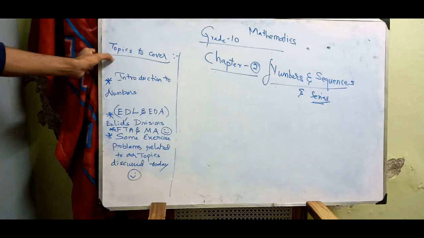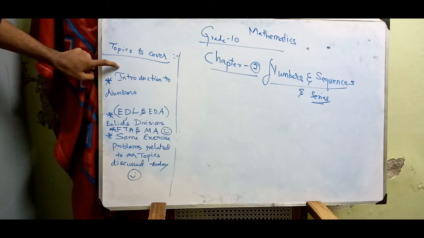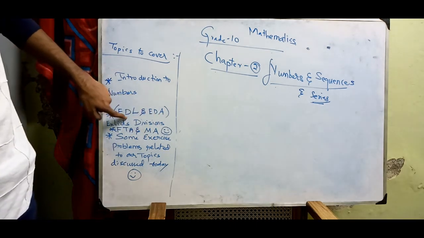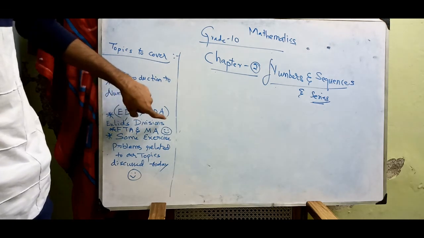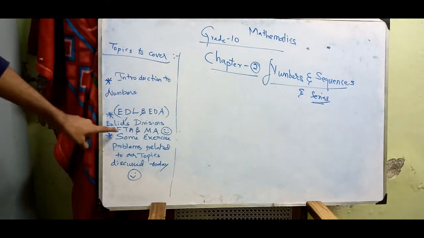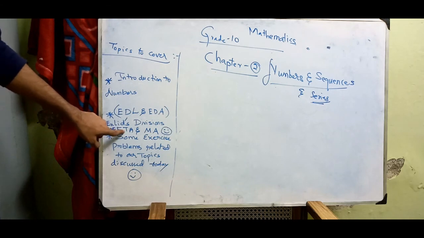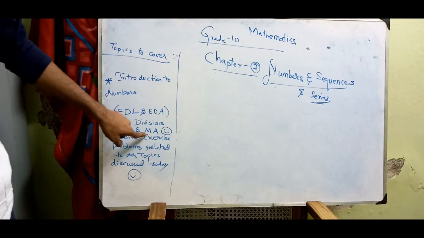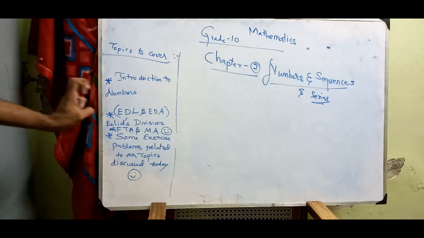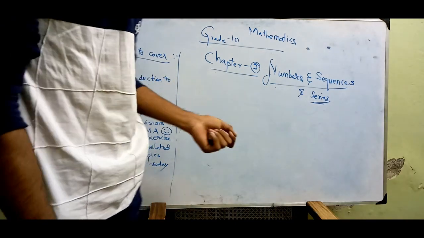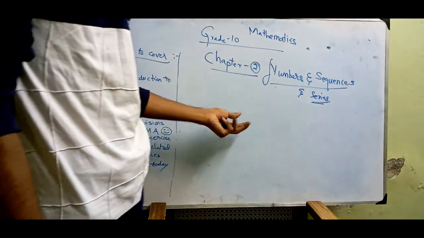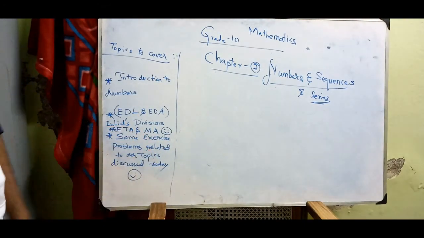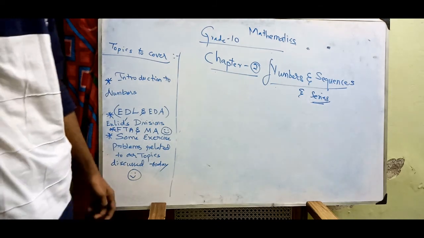So in this topic today we will cover introduction to numbers, EDL and EDA. This is nothing but Euclid division lemma and Euclid division algorithm. Then the first fundamental theorem of arithmetic, and modular arithmetic. This is a very basic and strong foundation which we are building in numbers. We know what numbers are. And some exercise problems relating to the topics discussed today.